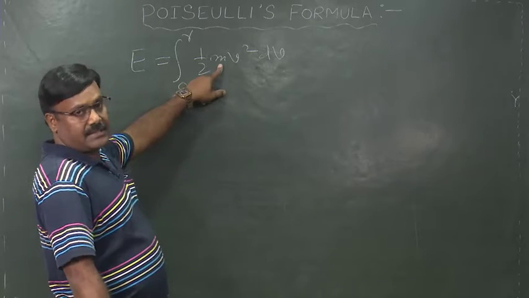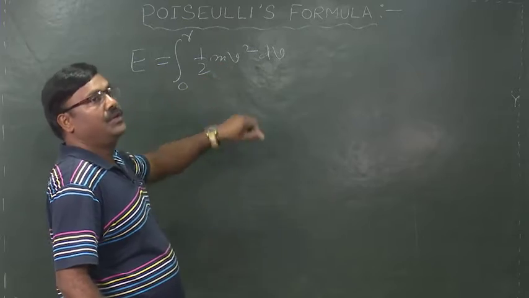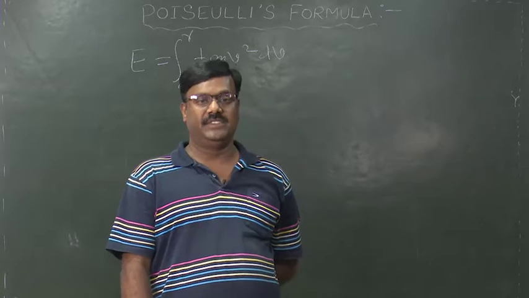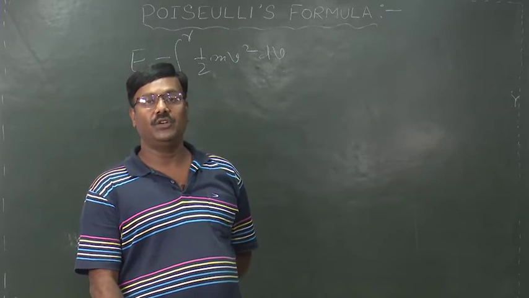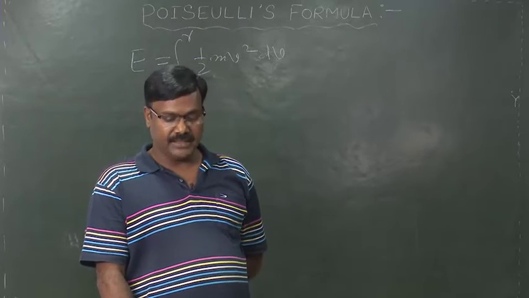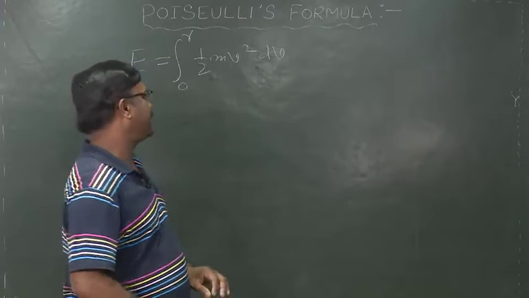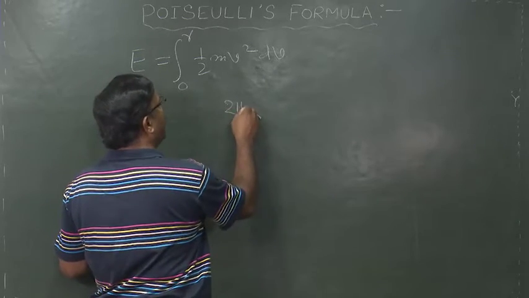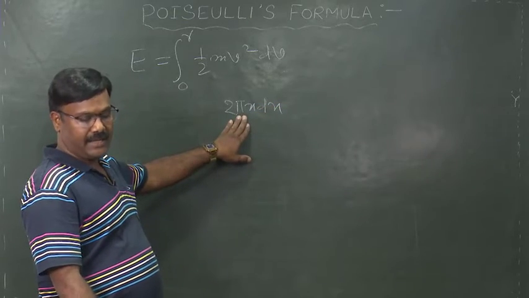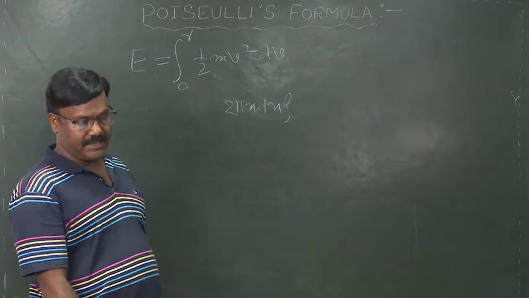But what is that mass? To get the mass, m is equal to rho V, that is density into volume, and volume will be area into length, and we have already found the cross sectional area of the element as 2 pi x dx, and rho is the density.